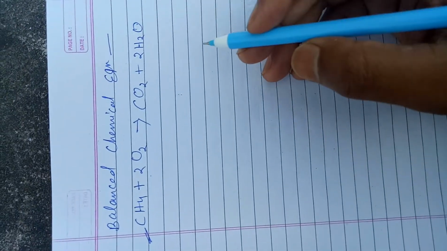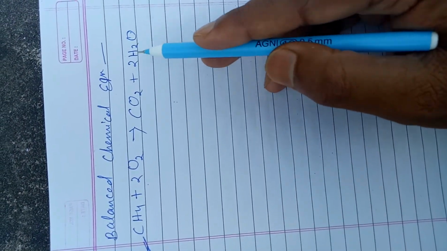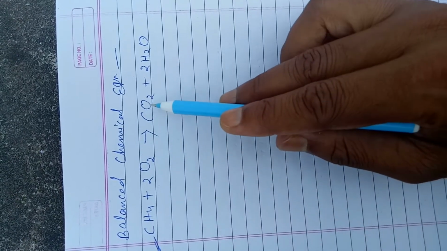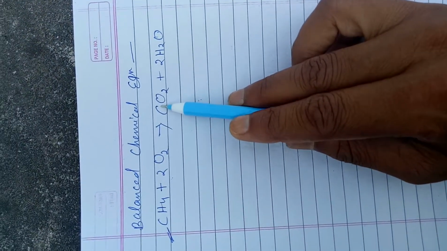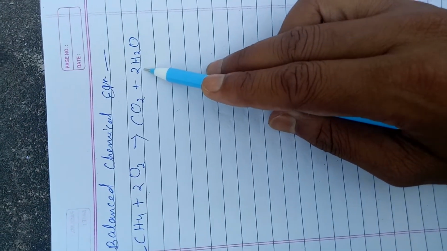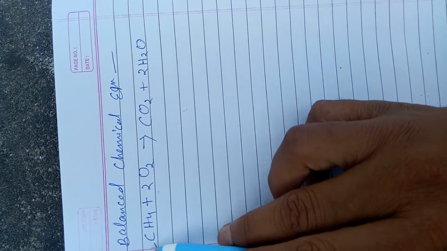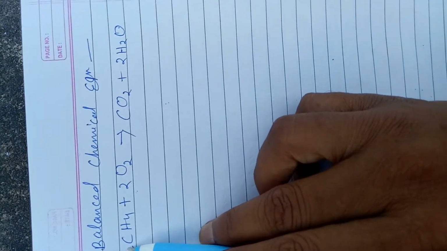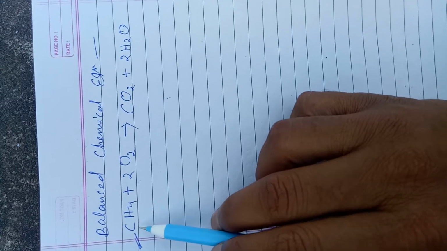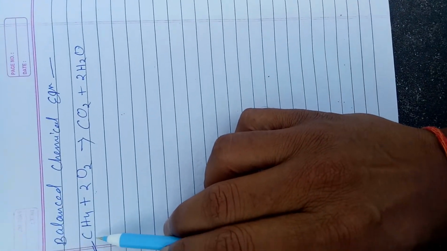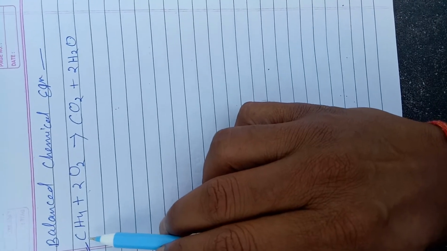Balancing of chemical equation. This type of reaction is called a balanced chemical equation, where the number of atoms of the reactant is equal to the number of atoms on the product side. And this equation is balanced in order to follow the law of conservation of mass, which states that atoms can neither be created nor be destroyed in any chemical reaction.